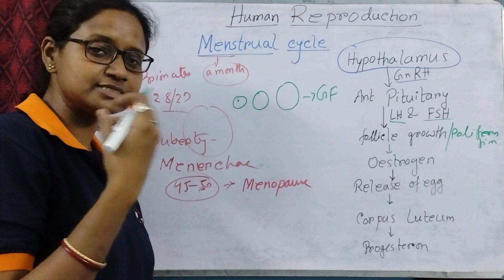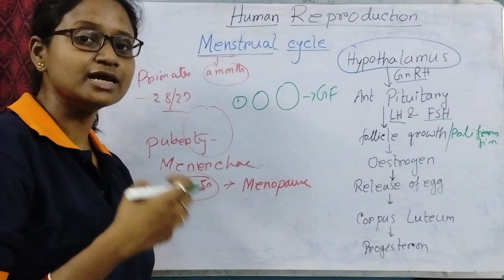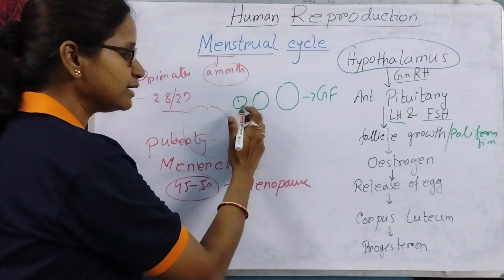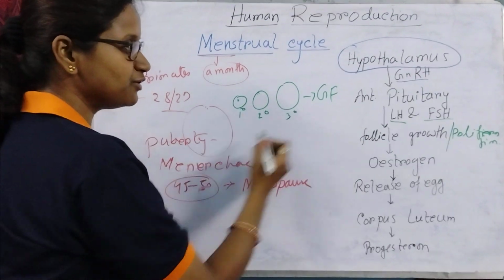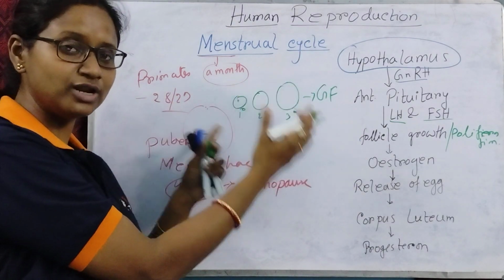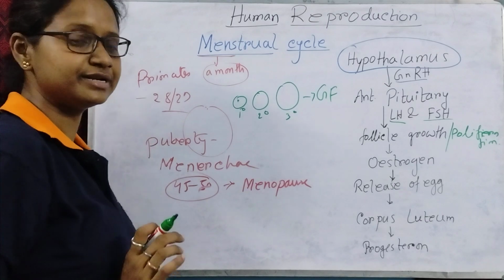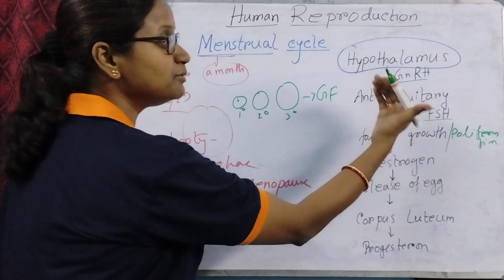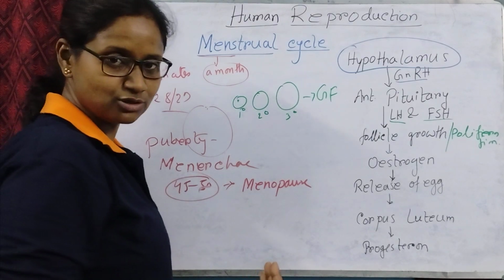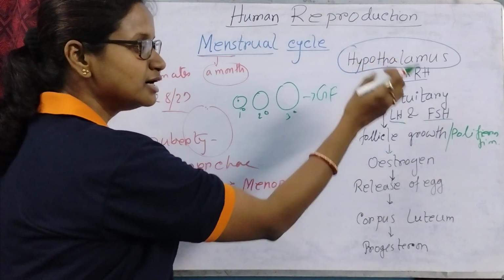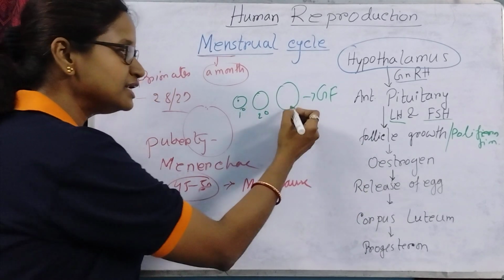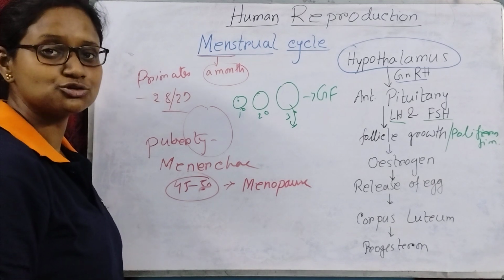The ovum actually gets stimulated whenever the sperm comes to fertilize that egg. So primary follicle, secondary follicle, tertiary follicle, and then Graafian follicle. This whole phase is called the follicular phase, follicular growth, also called the proliferative phase. That happens whenever the anterior pituitary releases luteinizing hormone and follicle stimulating hormone. Both of these hormones stimulate follicles to grow. And whenever the follicle grows, it releases one more hormone named estrogen.